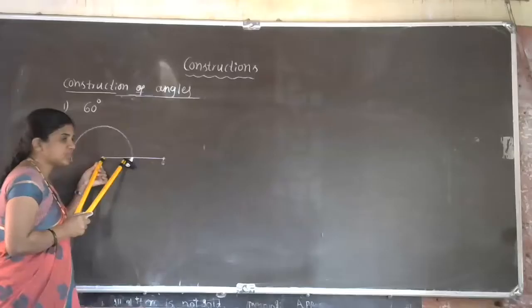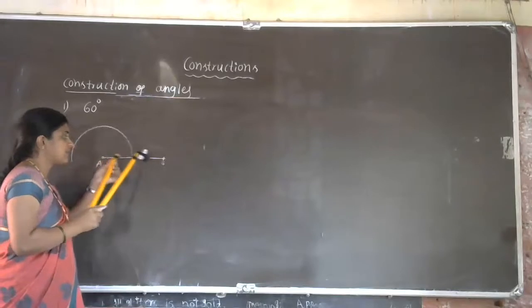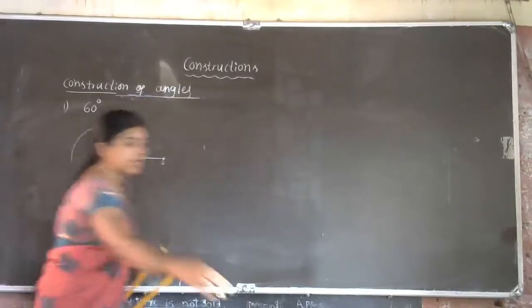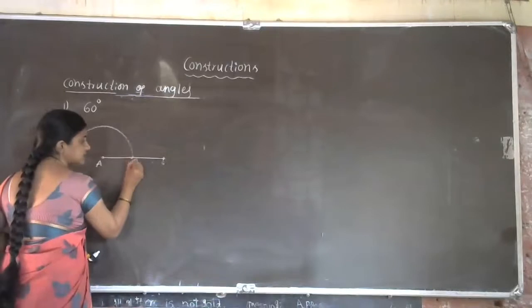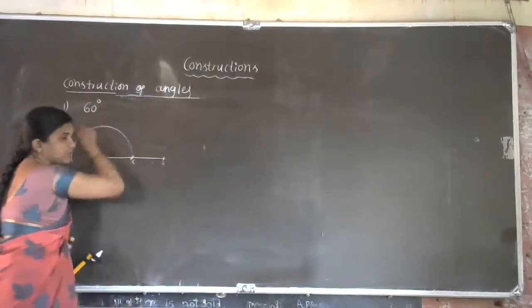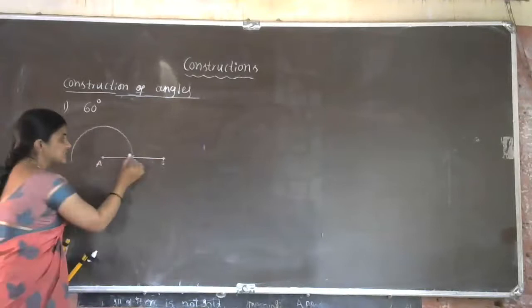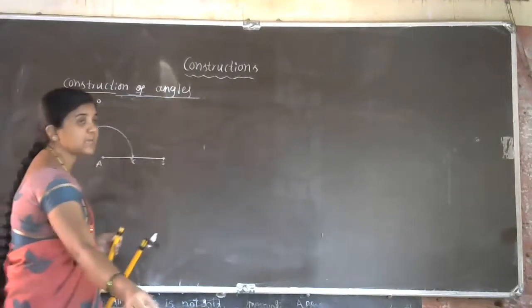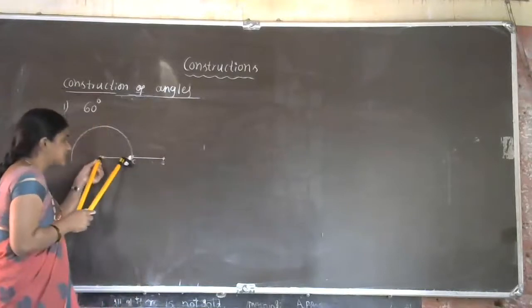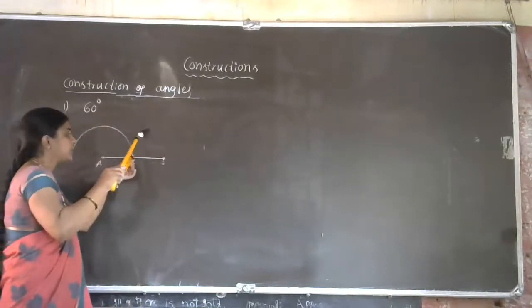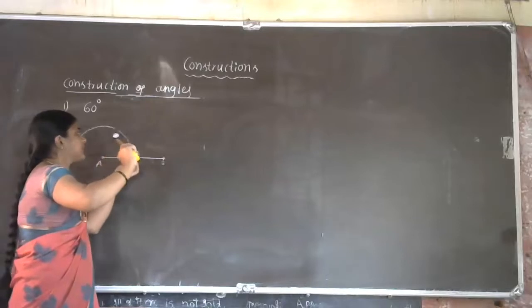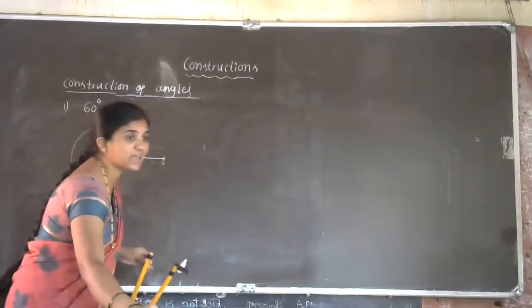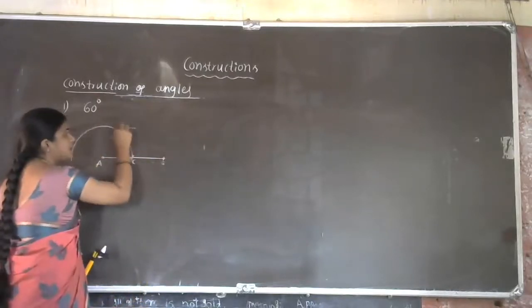Okay, for the same radius, whatever we are taking for the semicircle, let us take the point name as C. When we draw one semicircle, that semicircle crosses AB line segment at one point, that is C point. From the C point, for the same first measurement, we have to cut an arc on the semicircle. So now again we got one more point, D point.